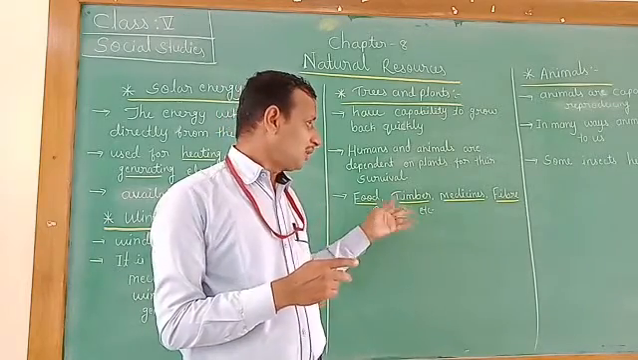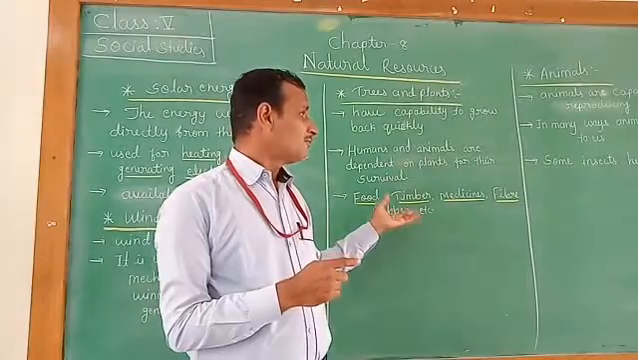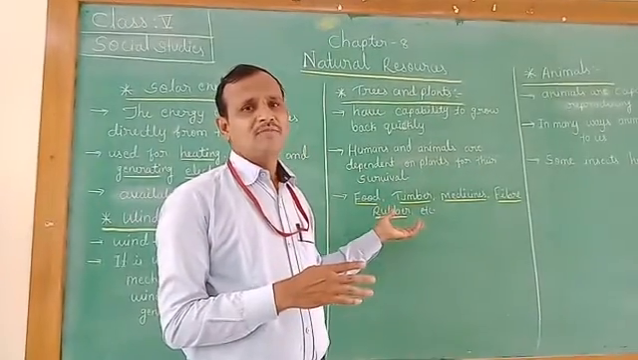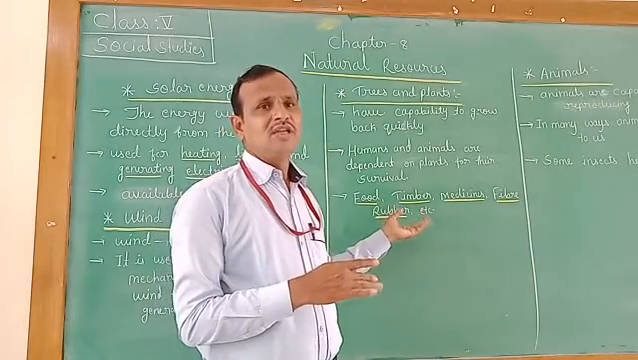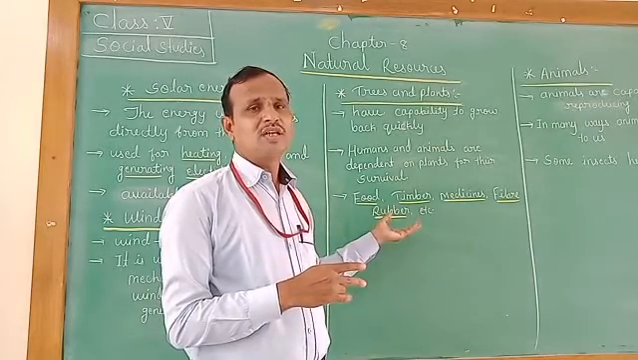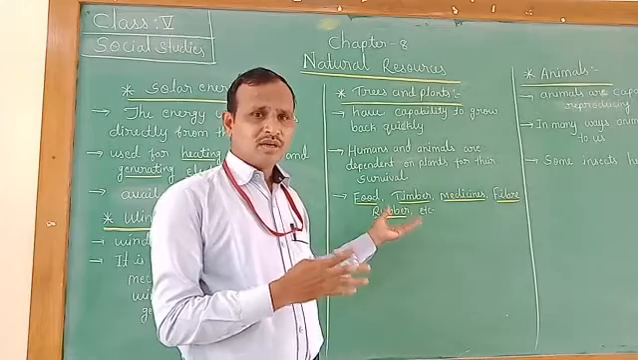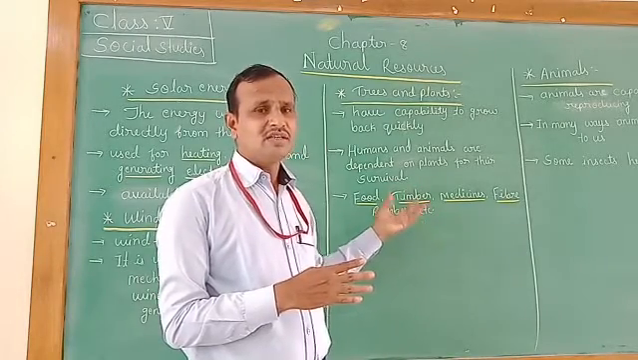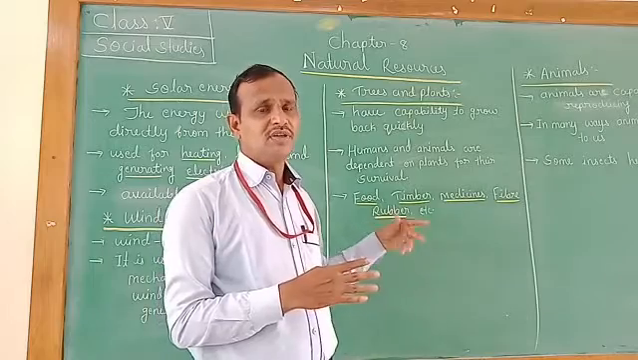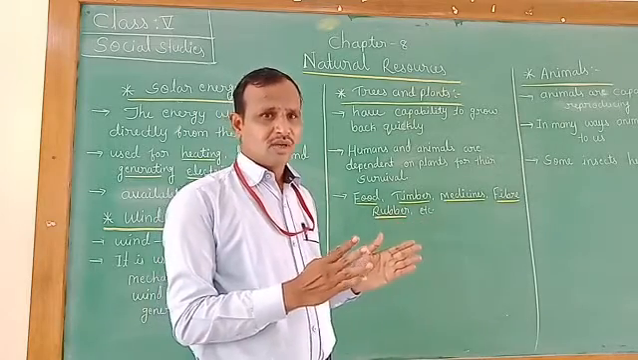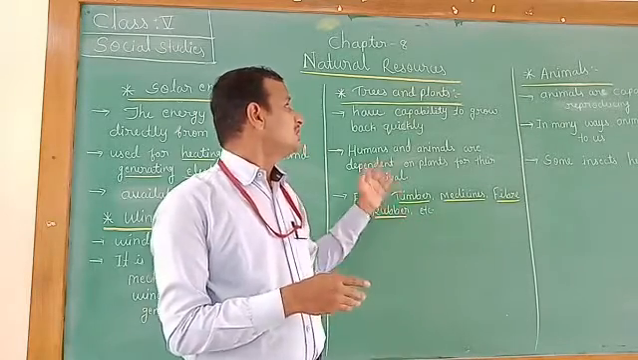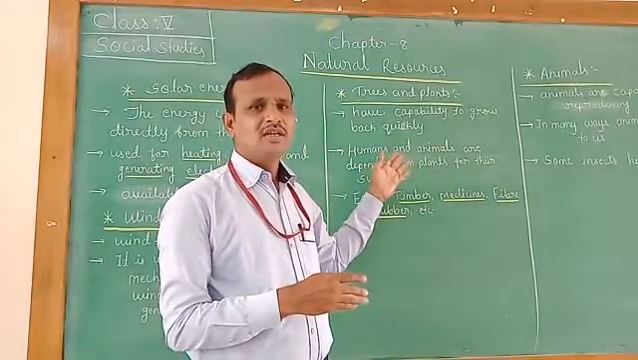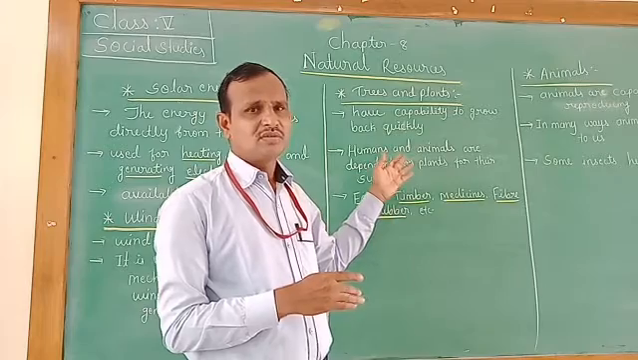So, apart from this, in many ways plants and trees are very useful to us, and very helpful for our environment also, because plants and trees take in carbon dioxide and release oxygen, and it is very helpful for our environment. So that's why trees and plants are also called renewable natural resources.